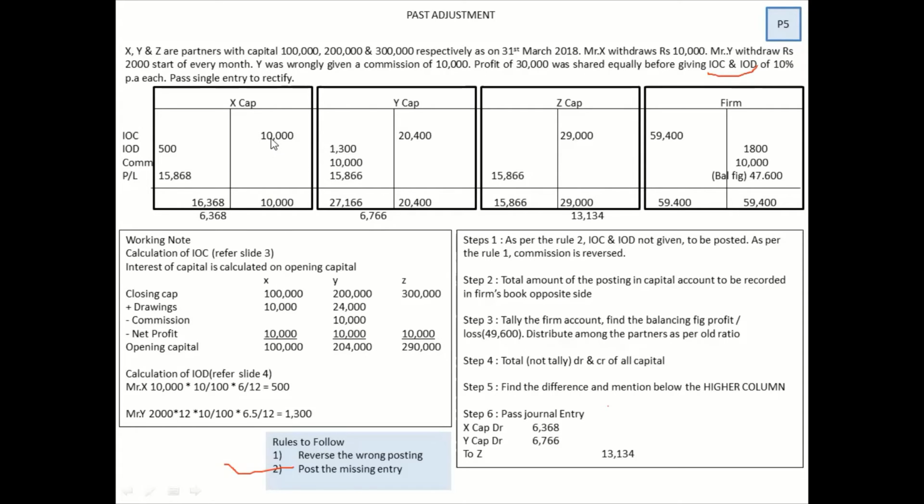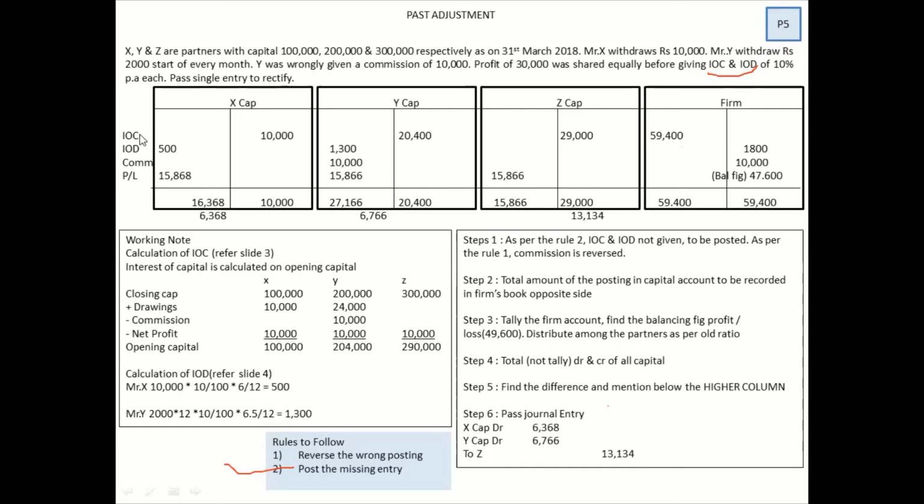Okay, now we have to create 3 capital accounts for doing past adjustment, and the fourth one is the firm's account. All right. So where do you see the IOC? IOC is the amount to be given to the partner. So you should be posting in the credit side. So I have posted IOC in the credit side, 10,000, 2,400 and 29,000. And total of this I should be debiting on the firm's account. Whatever you do in the partner's capital, there should be a reversal entry in the firm's account. That's what you do.